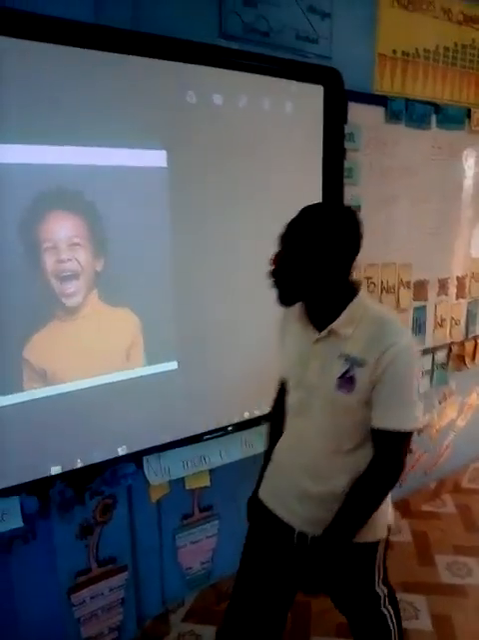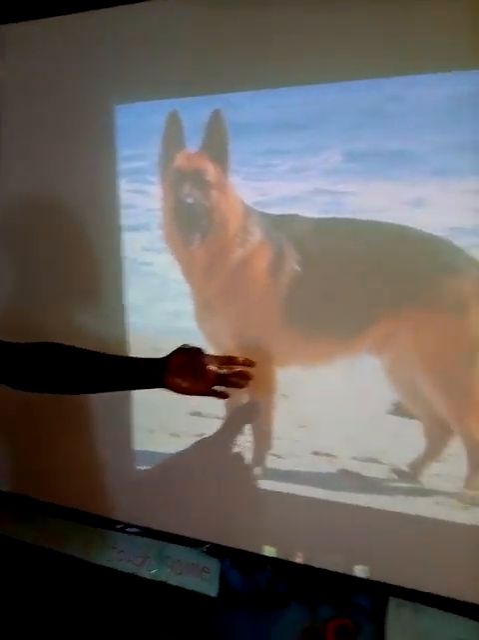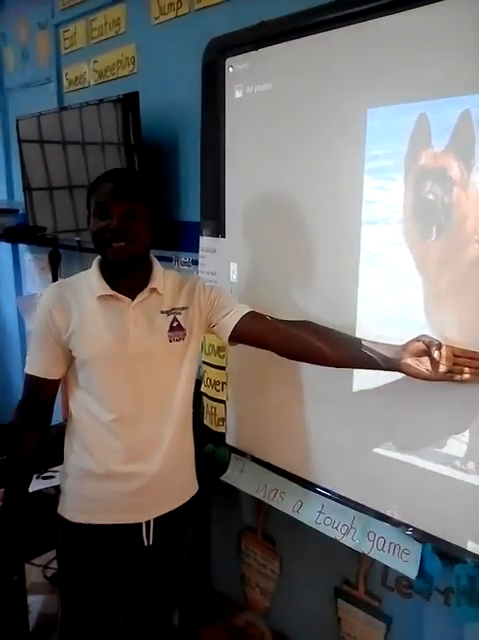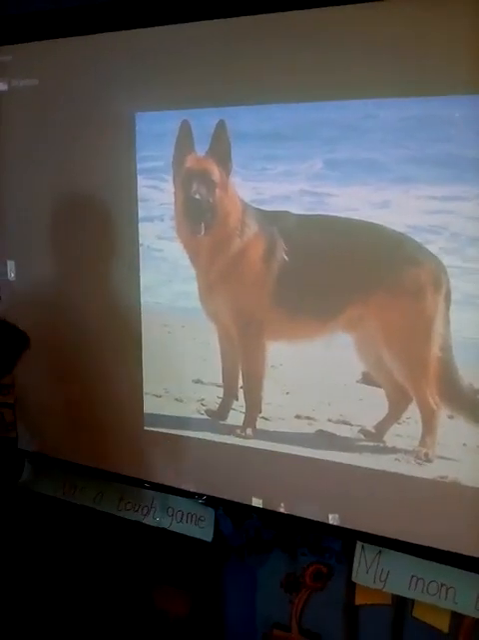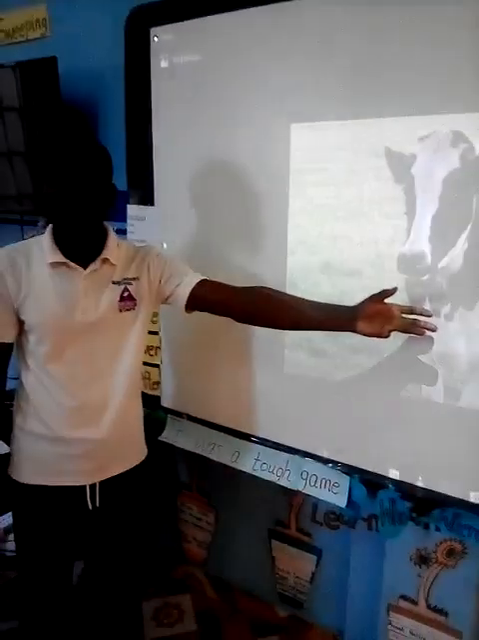Now, another example of a living thing is an animal. This is a dog. I hope you can all see it clearly. This is a dog. A cow. They are all living things.